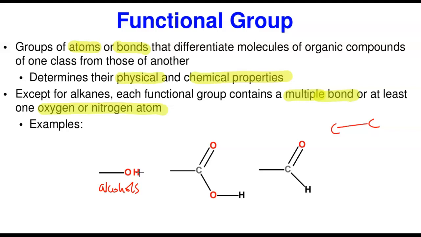Now this is the carboxylic acid. The carboxylic acid is characterized by having the carbonyl carbon and the carbonyl group. That's the carbon with a double bond to oxygen. And on this carbonyl carbon, it has another OH. So it has both the OH and a carbonyl carbon. So this class is what? The carboxylic acid. That's what we call them. Okay, let me try to make that much more clear.